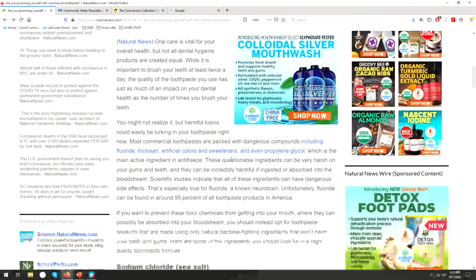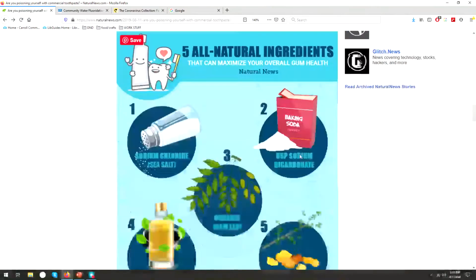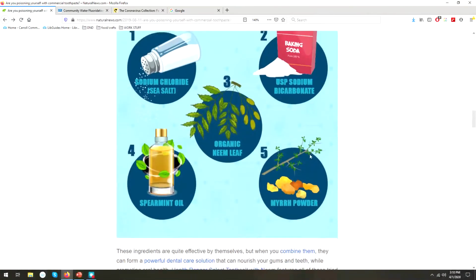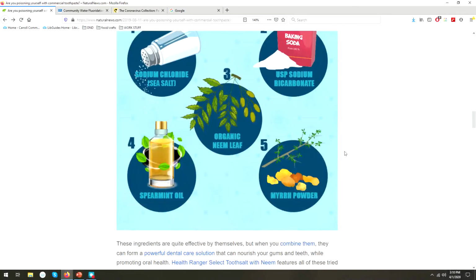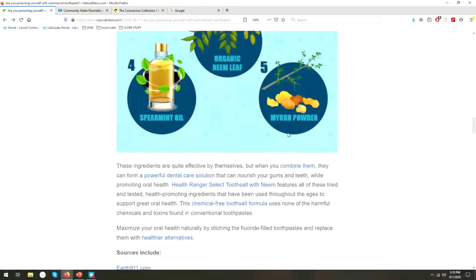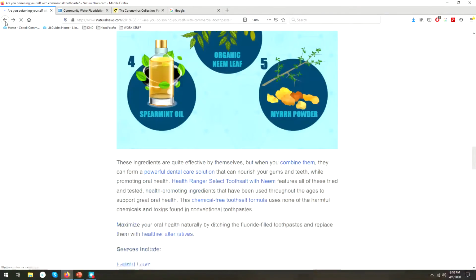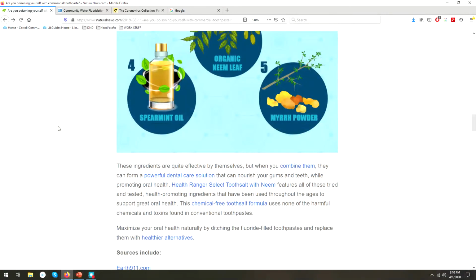And finally, purpose. To summarize this article for you, the author is saying that commercial toothpaste has a lot of dangerous ingredients in it, and that there are all-natural toothpaste that are much safer. When we get to the bottom of this page, we see a link where you can buy just that kind of natural toothpaste. That's a clear indication of financial gain. And the purpose of this article is clearly to sell something, and also to maybe make its readers anxious about the products that they trust.